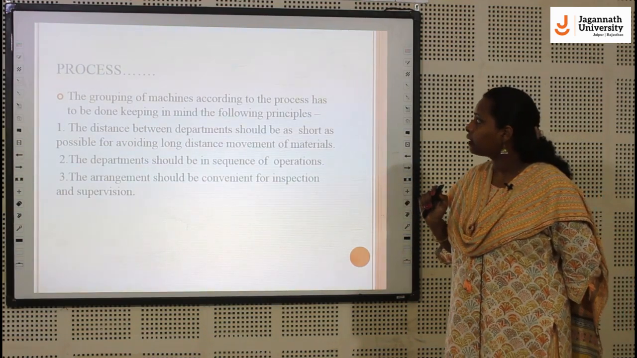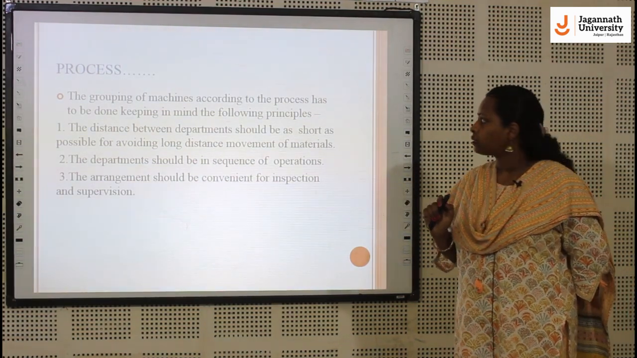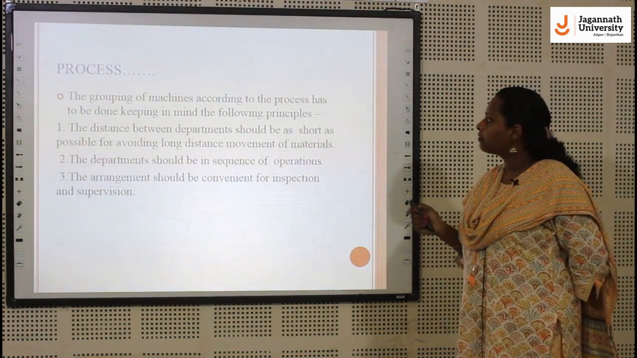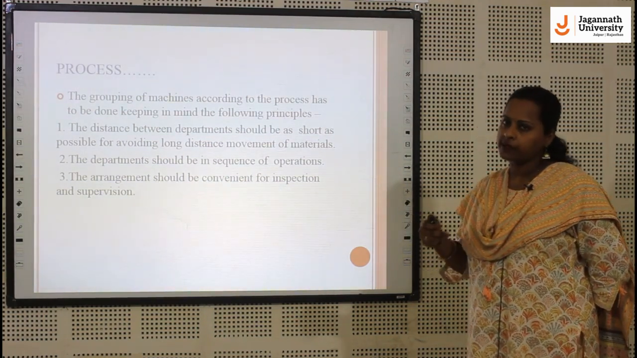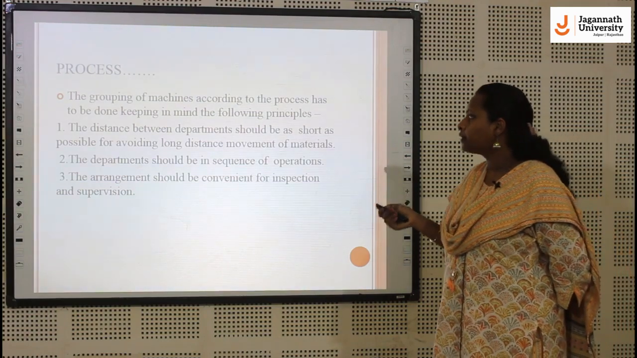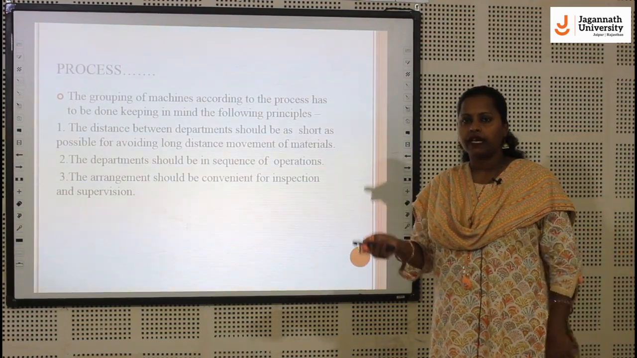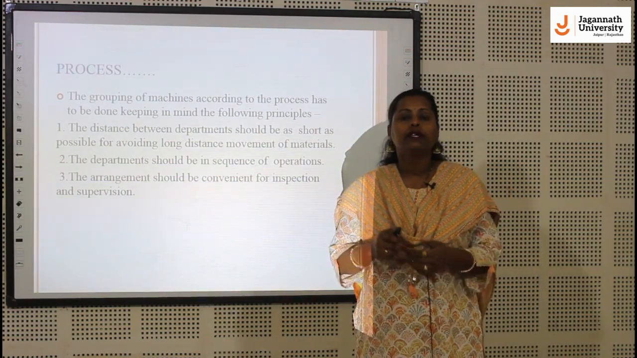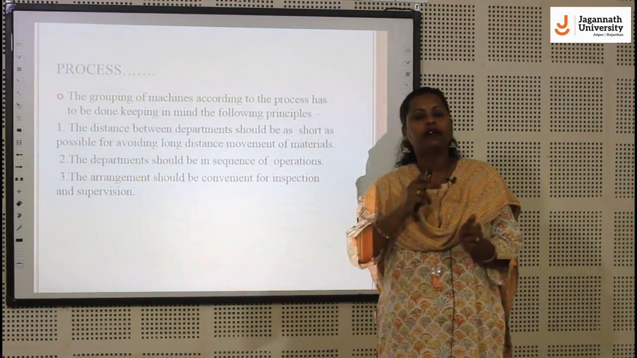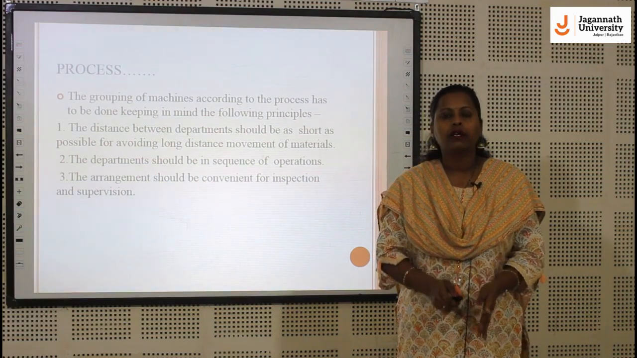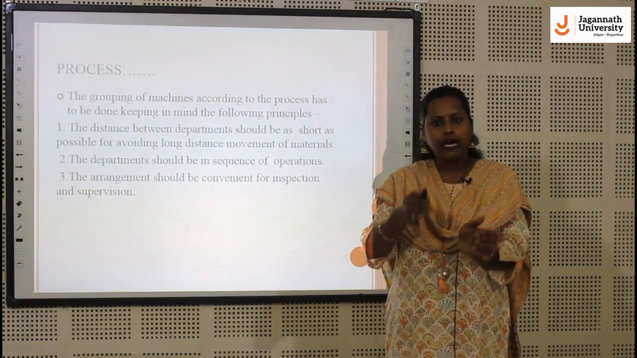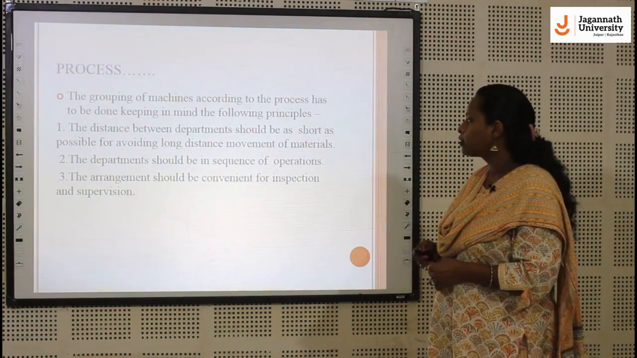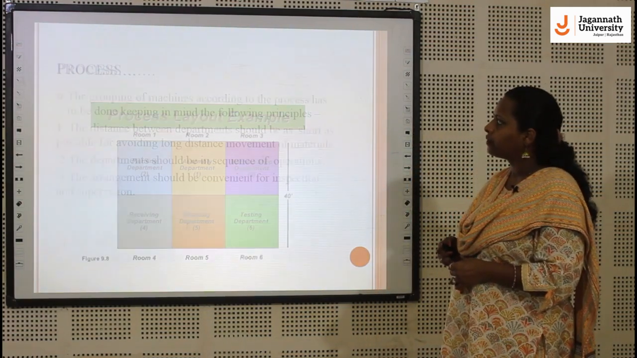The grouping of machines according to the process has to be done keeping in mind the following principles. The distance between departments should be as short as possible. The departments should be in sequence of the operation. As we discussed in the product layout, there is a sequence, so we can arrange the process layout in such a manner that the sequence is one after another. The arrangement should be convenient for inspection and supervision.